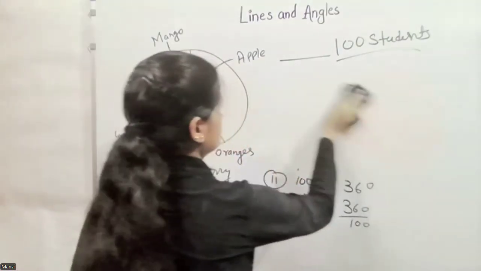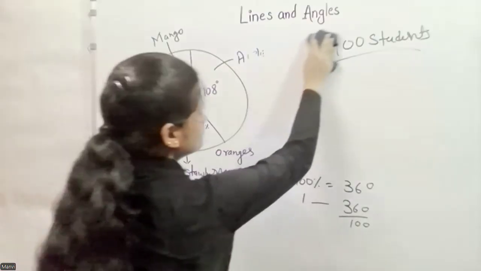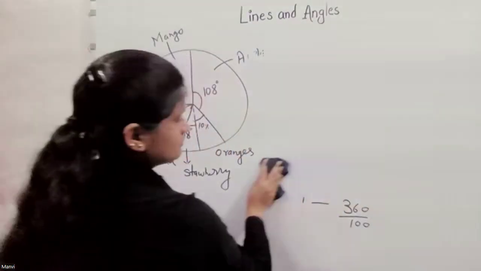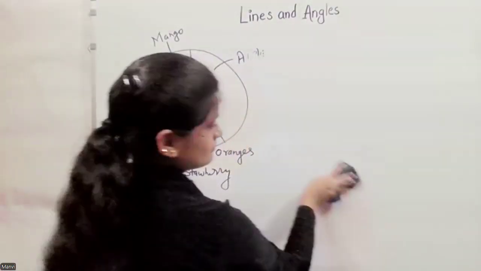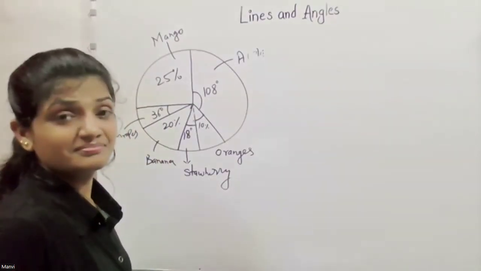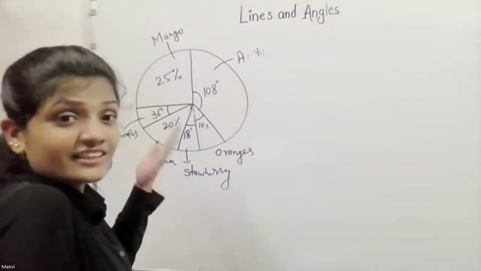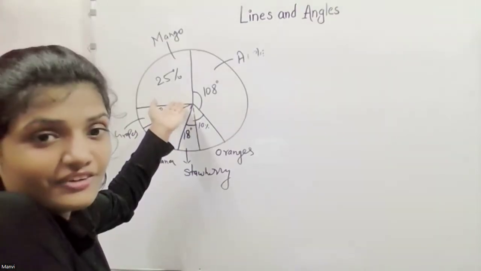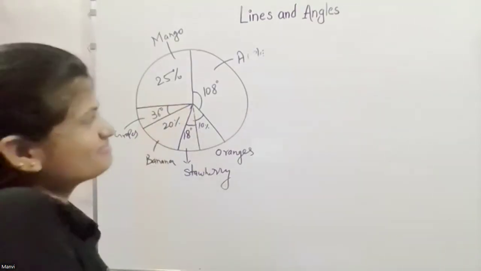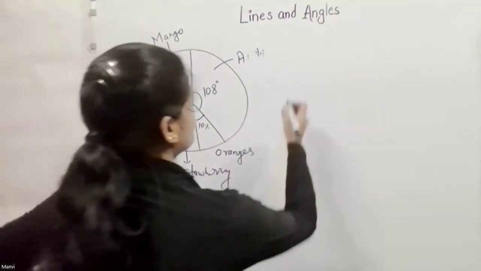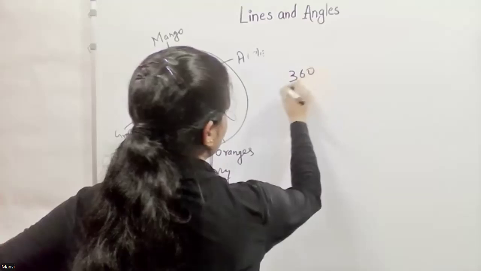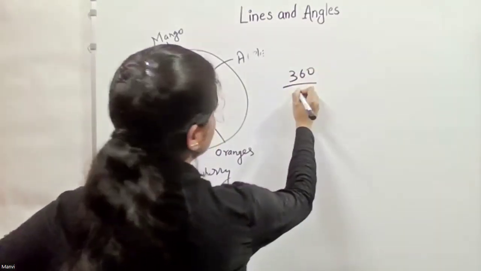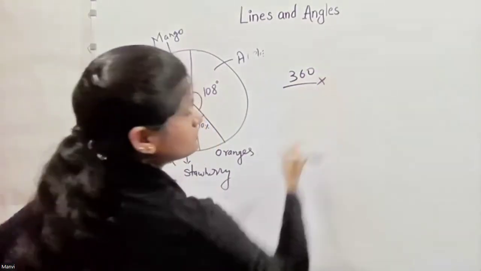Is it 900? No, I mean 90, not 900. Is 900 degrees possible here, Kavya? No, 90. So we are calculating 360 divided by what?